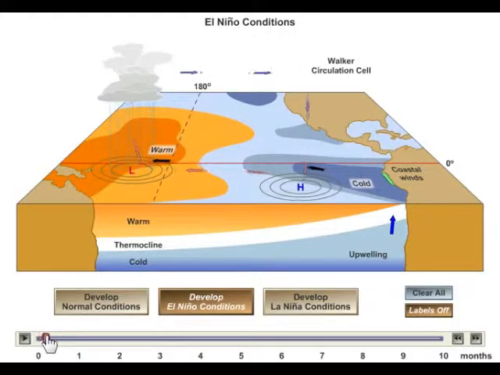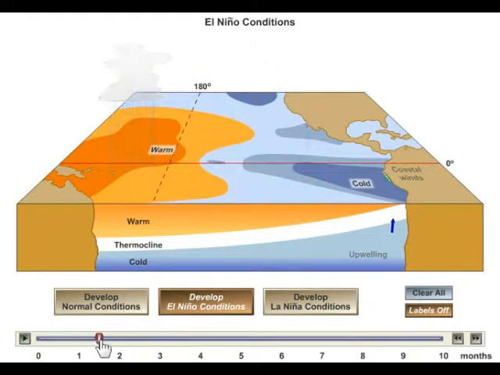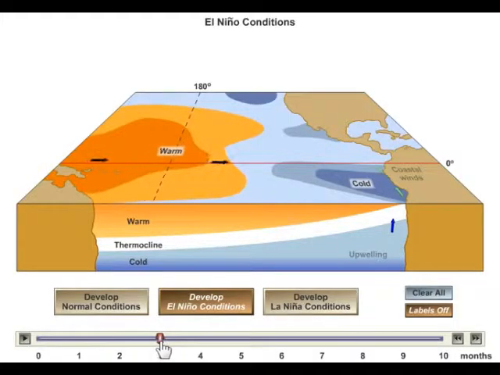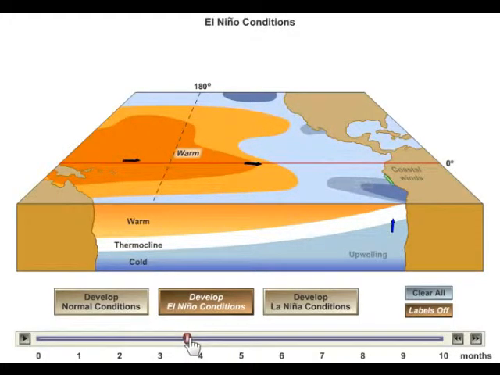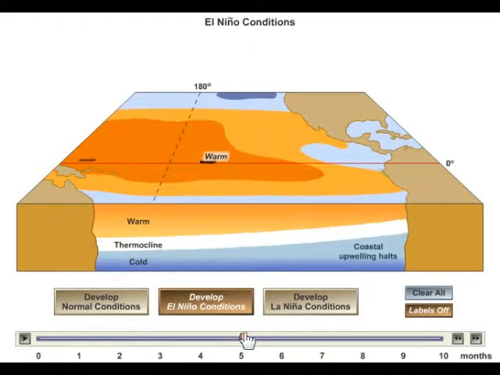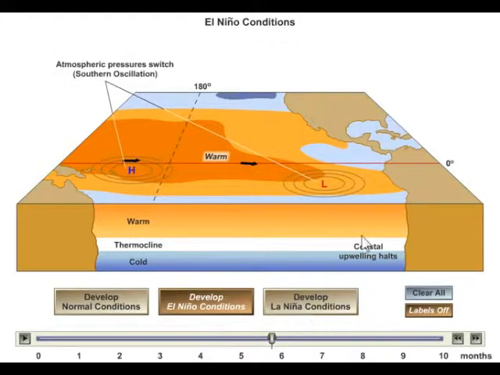What happens during El Nino is the trade winds actually weaken and break down. It's called the Southern Oscillation. What will happen is that warm water, there's nothing to hold it back anymore, and it flows across the Pacific and kind of piles up over on this side of the Pacific, going all the way up toward California, all the way down to Peru and Chile. And we don't get upwelling anymore over here, and the atmospheric pressure patterns switch.